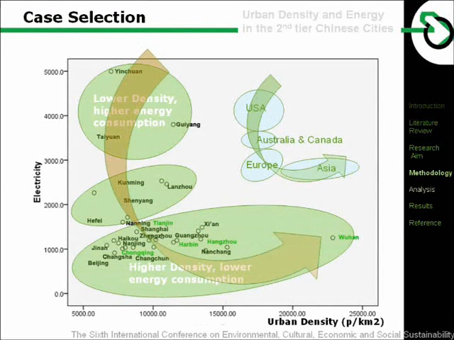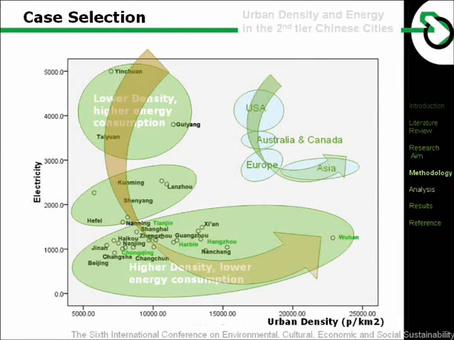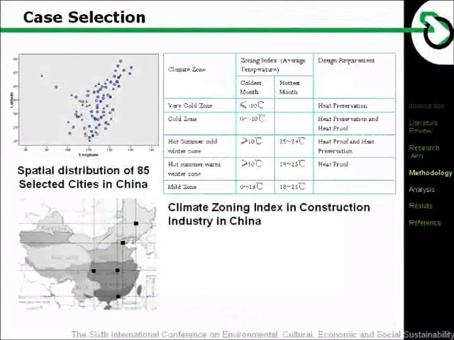Based on their theory, this plot chart shows urban density and energy use in the second-tier Chinese cities. There are similar groups showing that some cities, which are mainly in the middle and western part of China, have comparably lower density and higher energy consumption. The intermediate group of cities is mainly located in middle China, and the largest group shows where the higher density, lower energy consumption cities are located. 85 cities, which cover middle and east China, are selected for the first step of analysis. A convenience sampling method is used during the preliminary research.